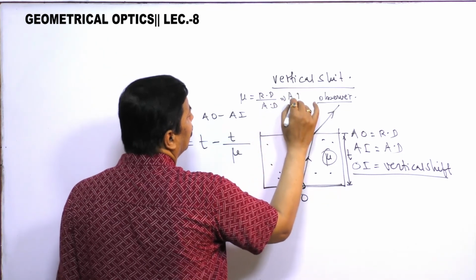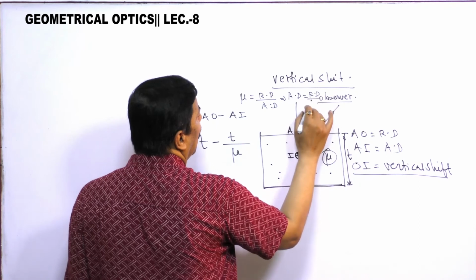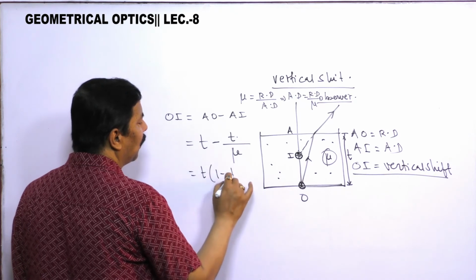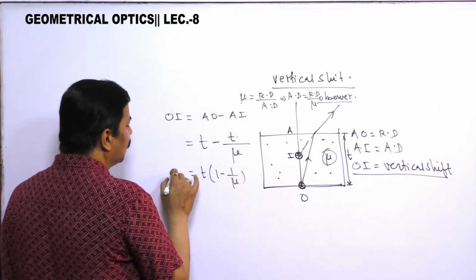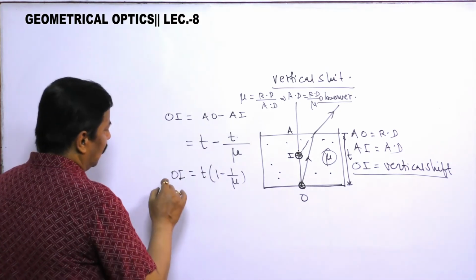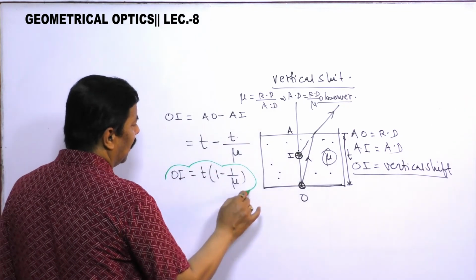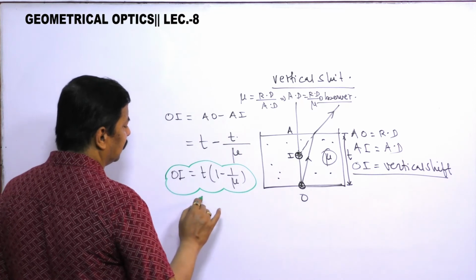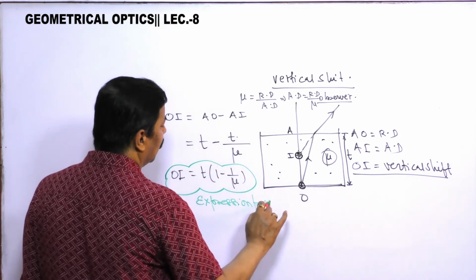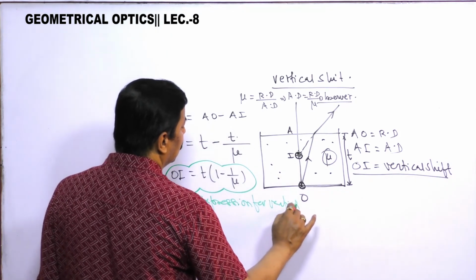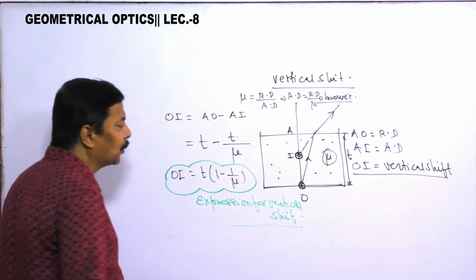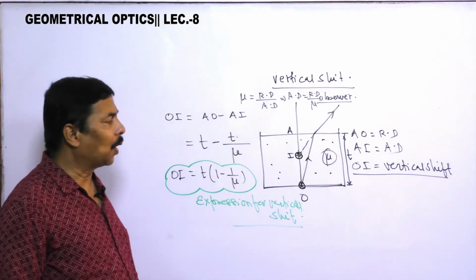So apparent depth is real depth by mu. Real depth is t, so OI is t into 1 minus 1 by mu. This gives the expression for vertical shift. So all of you should understand that questions can be framed on this concept also.